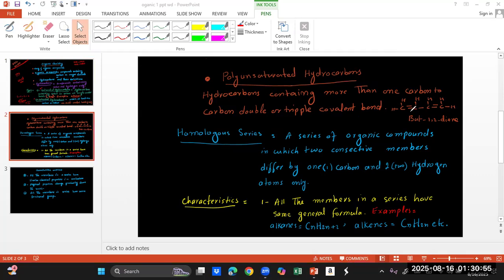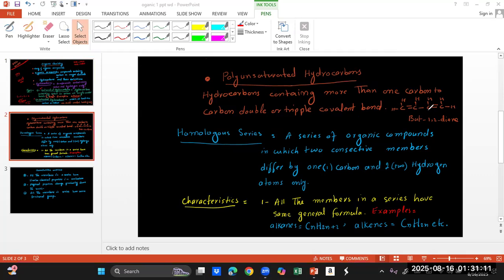This is one double covalent bond, this is the second double covalent bond. As you know, each carbon has four valencies. It can make only four covalent bonds. That is why we cannot show more than one double covalent bond between two carbon atoms.